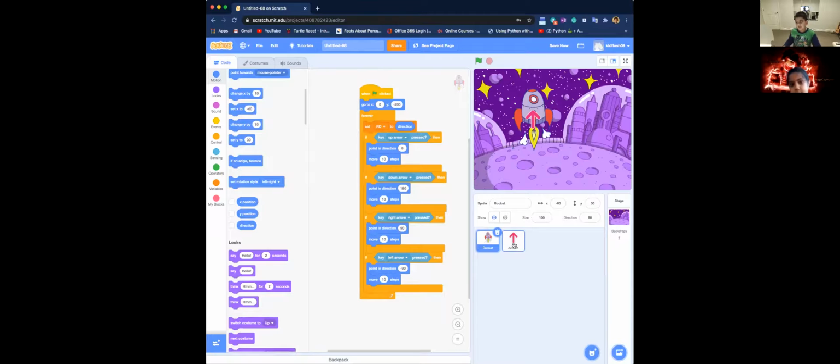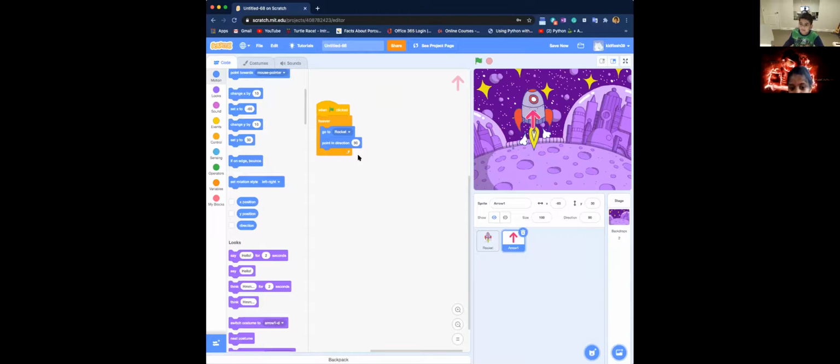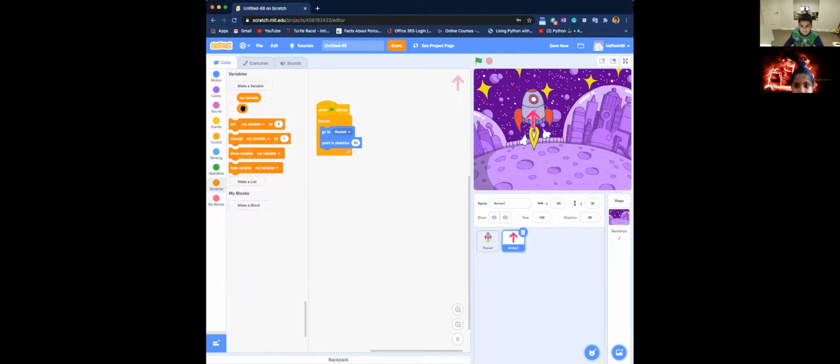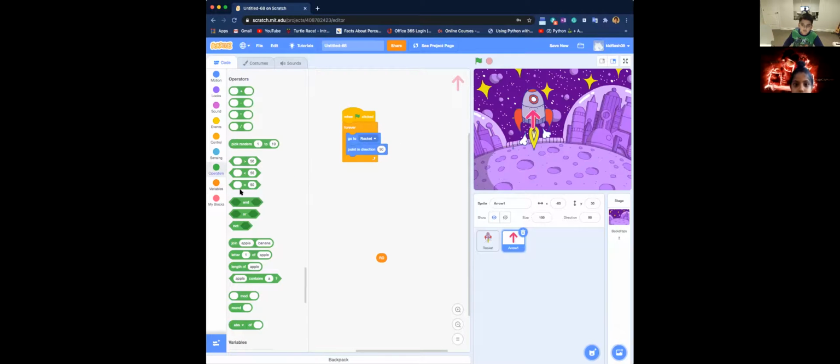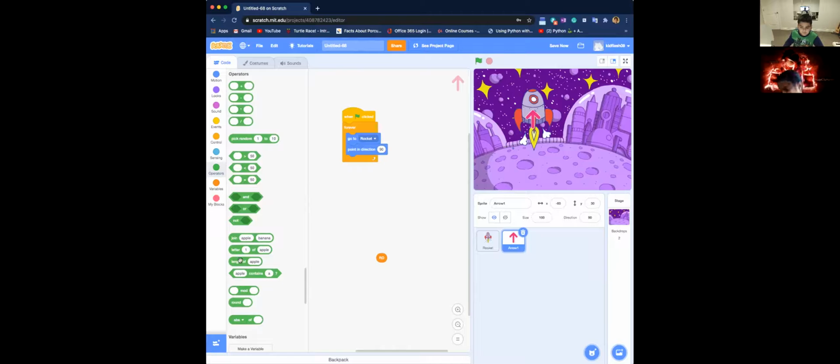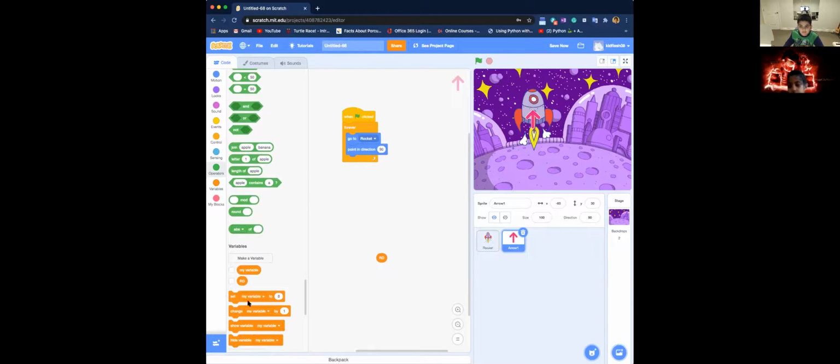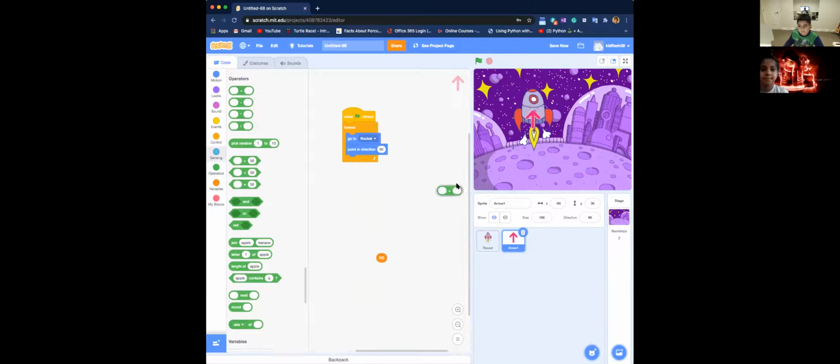Because this is pointing up, you have to say point in direction RD plus 90. We need operators. Where's plus? There we go. RD plus 90. See? Now it works.